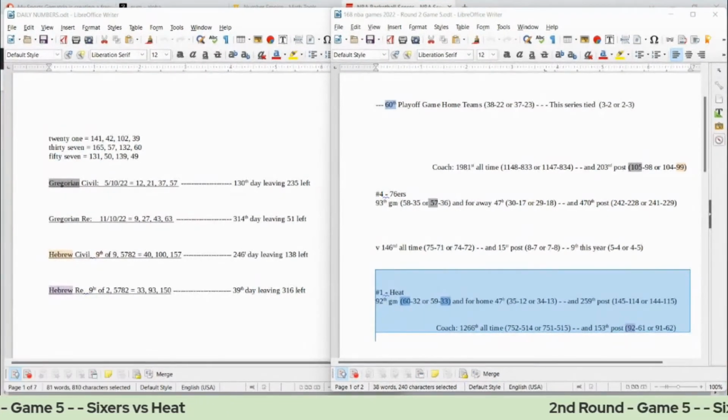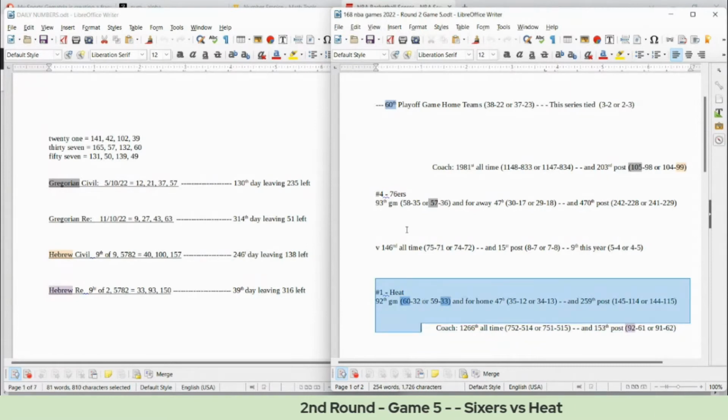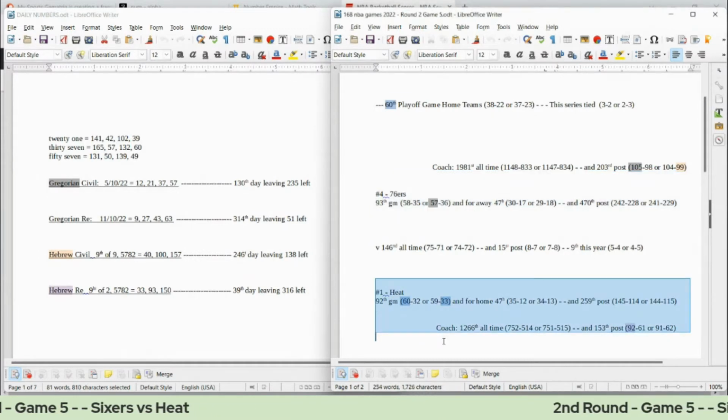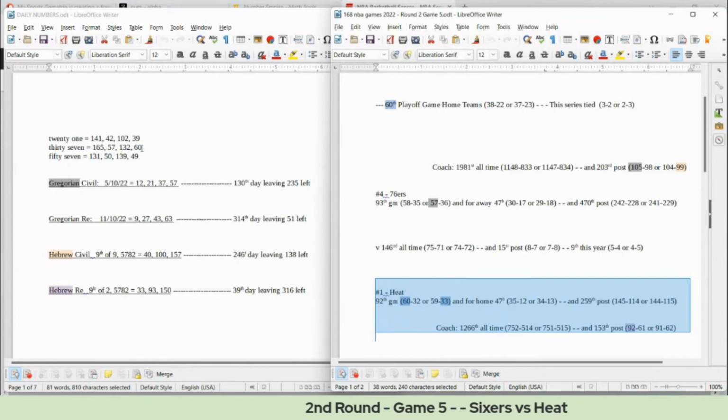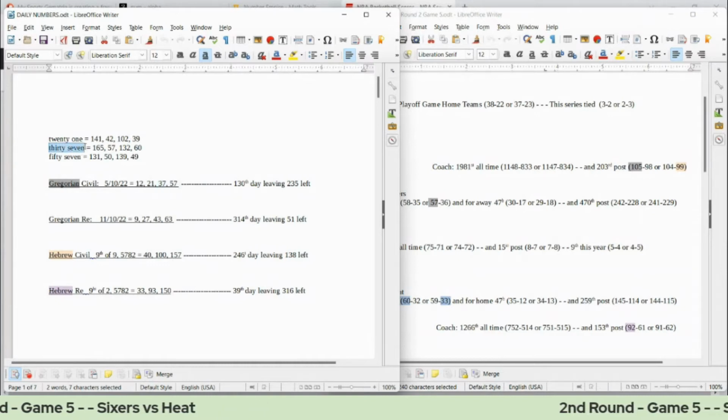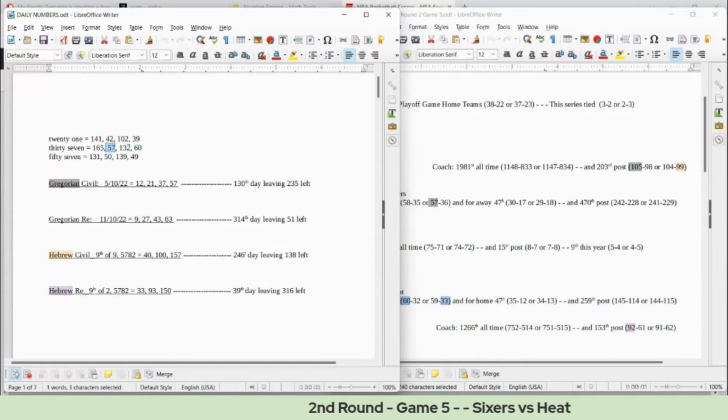We're going to go over both sides here for you. First, I start with the home team, and then I'll go over some numbers for the road team. So if we were to start with the home team, the Heat, to win this game, some numbers that would favor the Heat to win this game. Today has 37 and 57 date numerology on the Gregorian. If you write out the number 37, you can see that it also sums to 57. It also sums to 60.